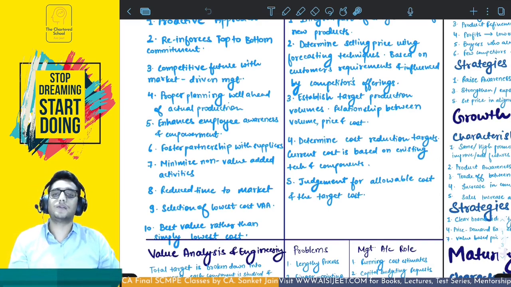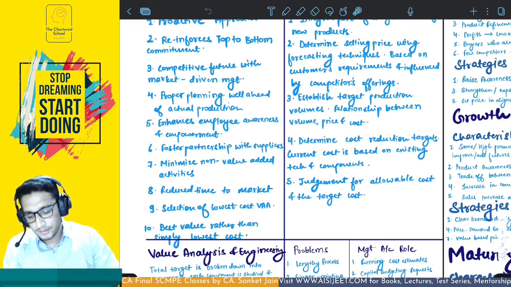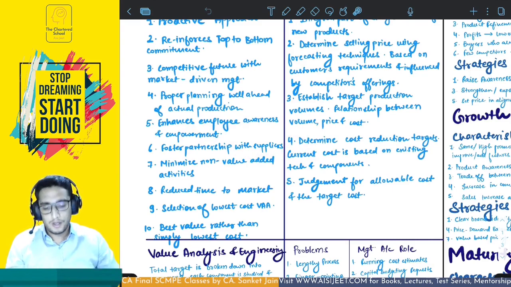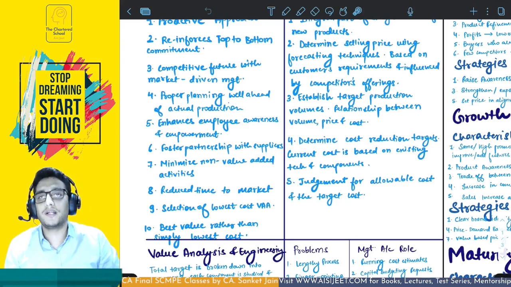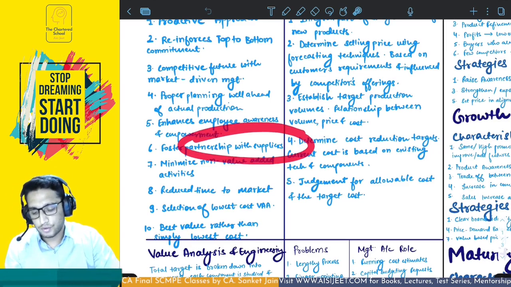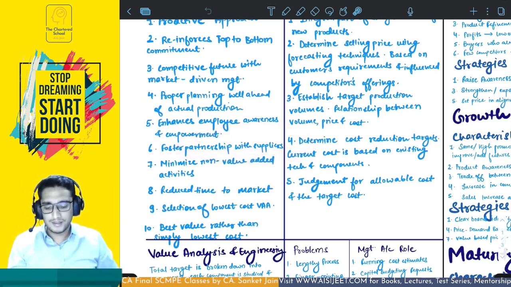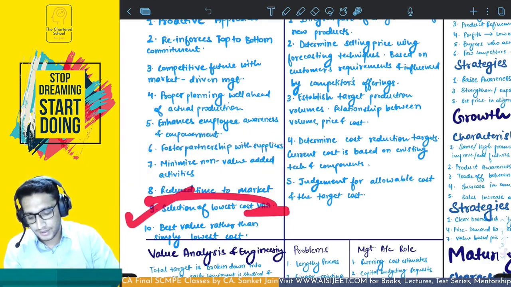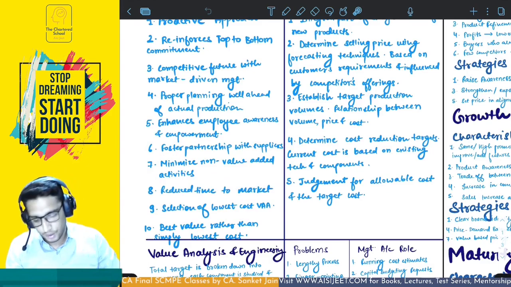Next is fosters partnership with suppliers. Just like employees, we can also ask suppliers, take help from them. We can ask them if there is any substitute material available which will cost us less, or if there is any material or technology available that can increase our productivity, or that can decrease our wastage, or any ways which can help us reduce our cost. Your suppliers might also be helpful, so your partnership is going to improve. Then you have to minimize the non-value added activities so that you can reduce your overhead cost. Similarly, the value added activities which remain have to be selected so that they have the lowest cost.